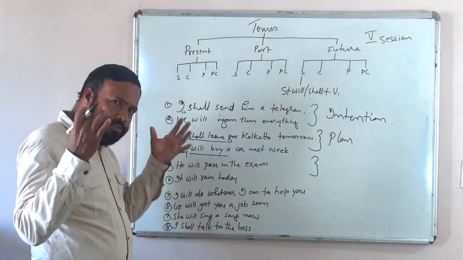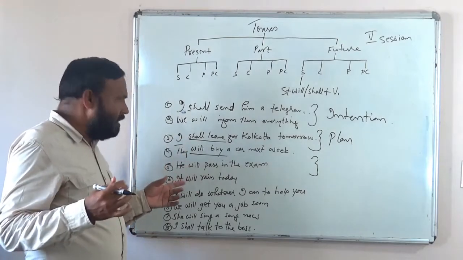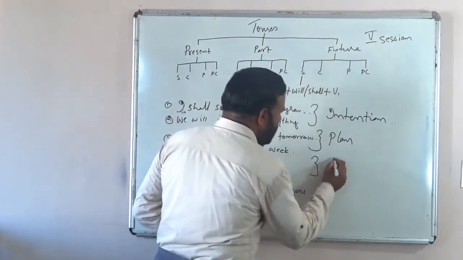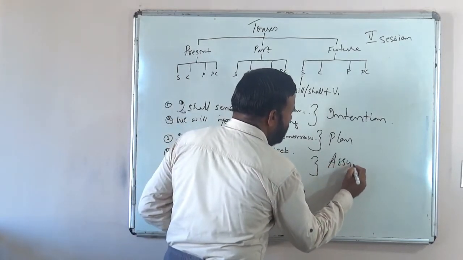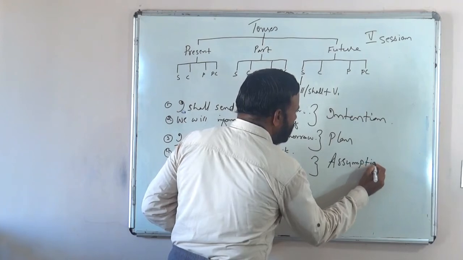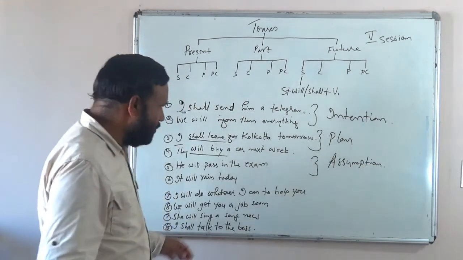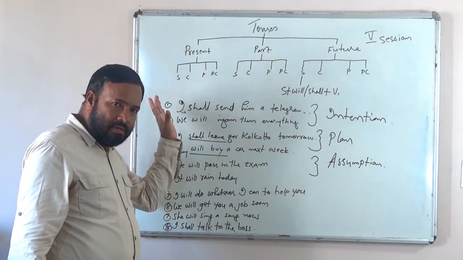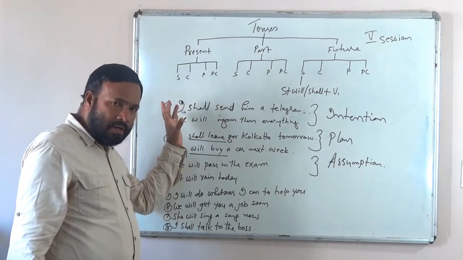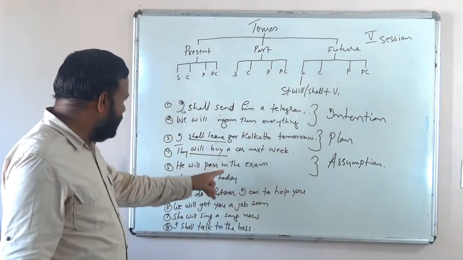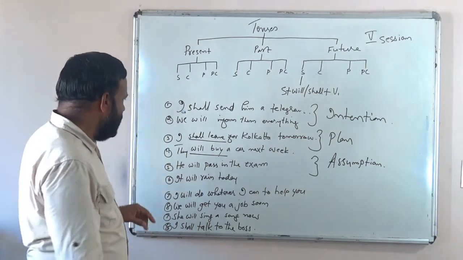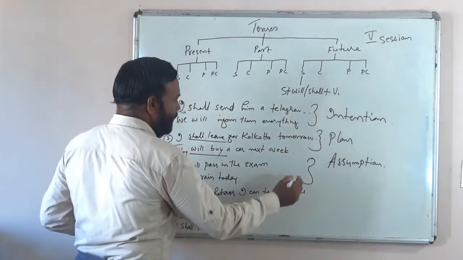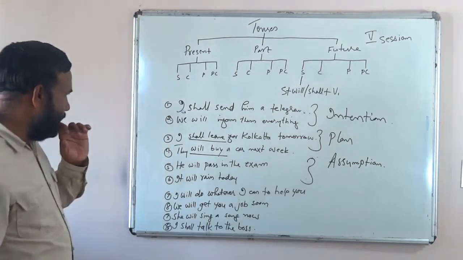That is what the speaker assumes. That is what he thinks. It will rain today. So, an assumption, a conclusion is conveyed here. An assumption or conclusion of the speaker. So, see how the same simple future tense conveys different kinds of ideas. These two show the assumption, that is, he will pass in the exam and it will rain today. Let us see the last one.